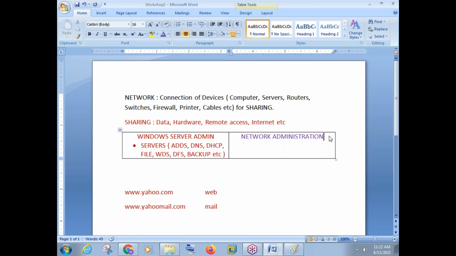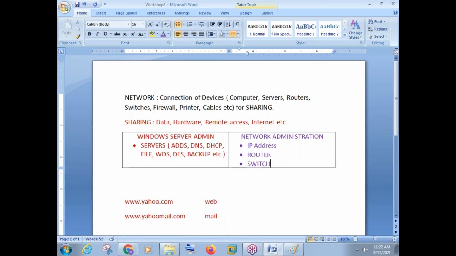And moving to this network administration, friends, normally we call it as CCNA. So in this network administration, we have majorly three main topics. One is called IP address topic, another one is router, another one is switch. It is not possible for us to make a computer network without using IP address, router and switch.